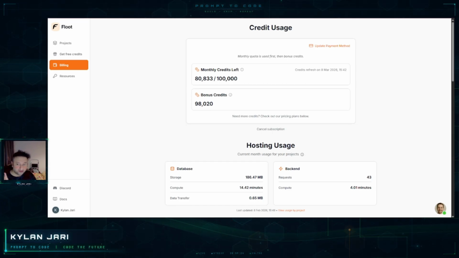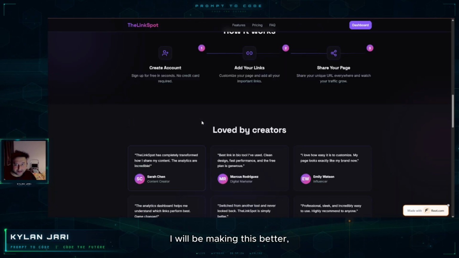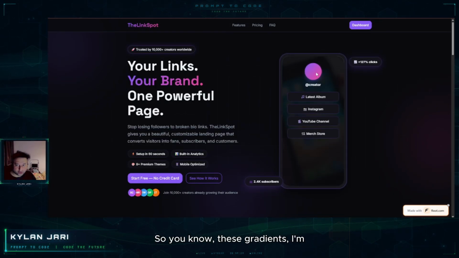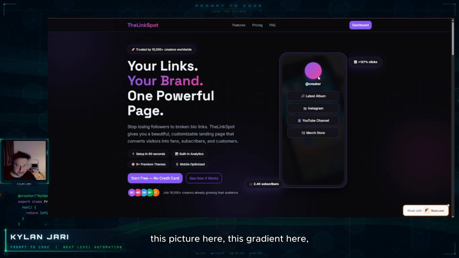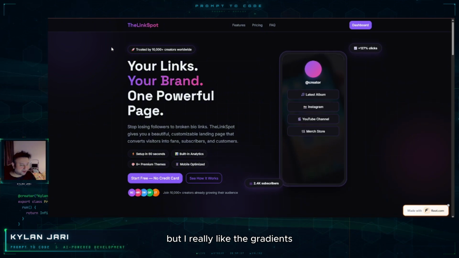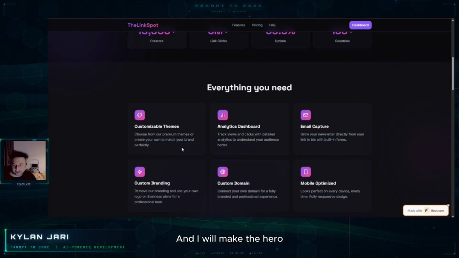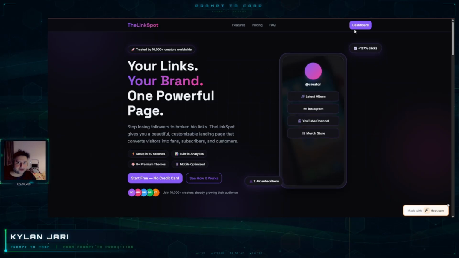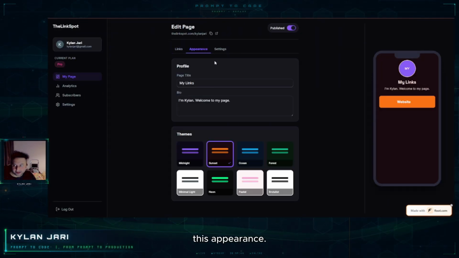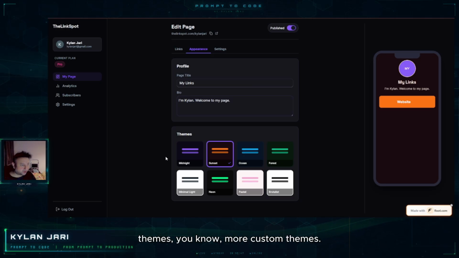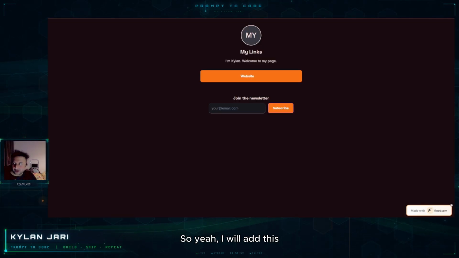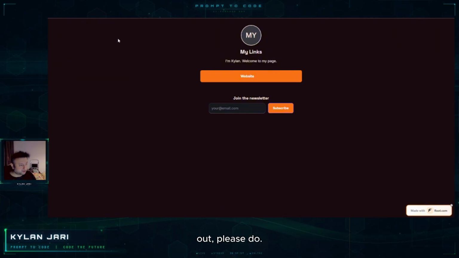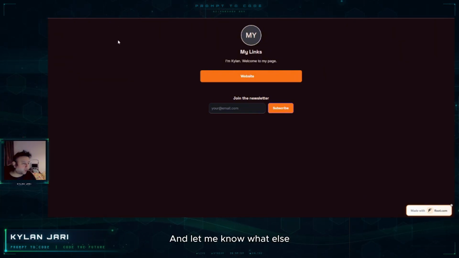So that's it. I will be making this better. These gradients, I'm going to remove them. I mean this picture here, this gradient here, but I really like the gradients in the corners and all that. I will make the hero page better and also improve the appearance. I will be making more themes, more custom themes, and let's see how it goes. I will add this link as well. If you want to test it out, please do, and let me know what else I can add.